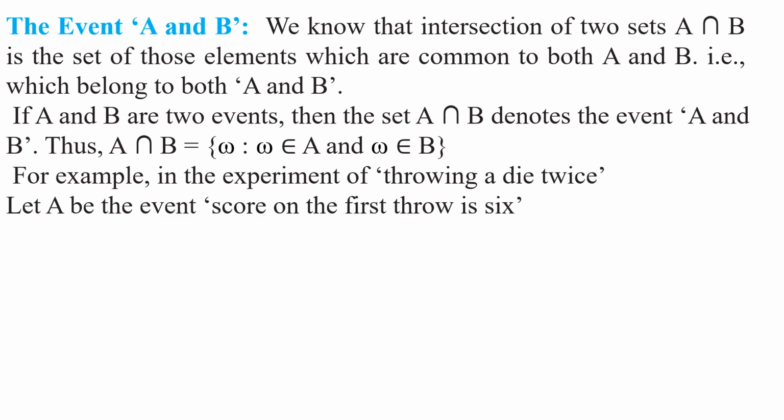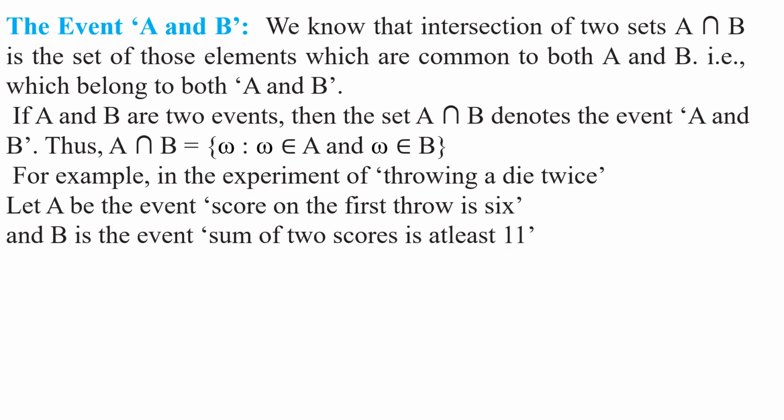Let us denote the event A as score on the first throw is 6. And B is the event: sum of the two scores is at least 11. Understood this event, my children? This is event A and this is event B. Two events are defined here.